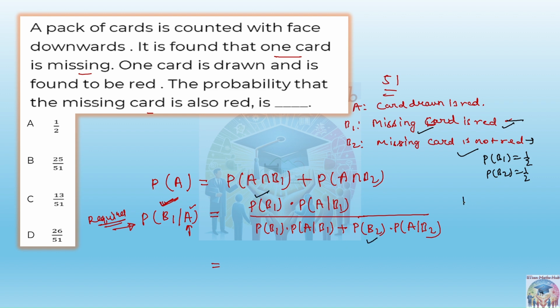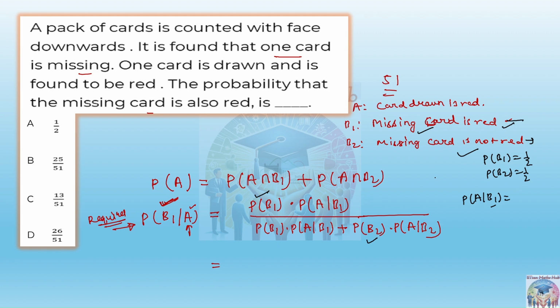What about P(A given B1)? Probability of A given B1 means B1 already happened, the missing card is already red. Now the drawn card is also red. What is the probability for that? Missing card is red and drawn card is red.